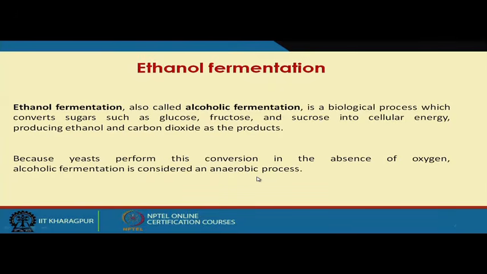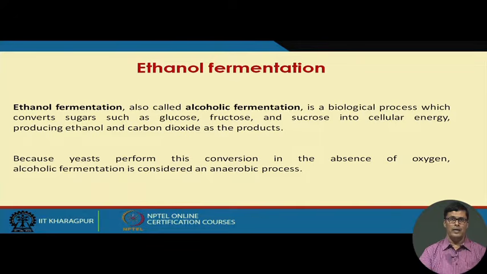Now, yeast is largely used for this ethanol fermentation process, and yeast performs the conversion in the absence of oxygen. Ethanol fermentation is considered an anaerobic process. Yeast can grow in two ways. Under aerobic conditions, it produces cell mass, what we call baker's yeast, which is largely used in the bread making industry. But under anaerobic conditions, sugar will be converted to ethanol.